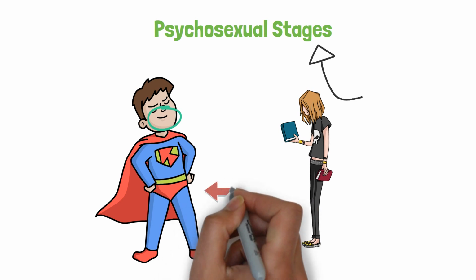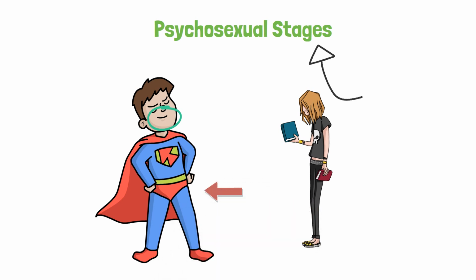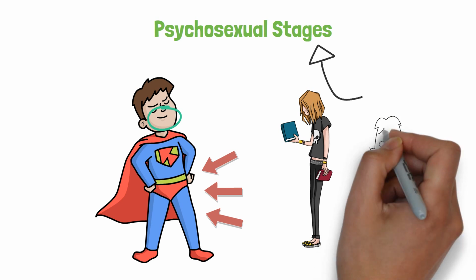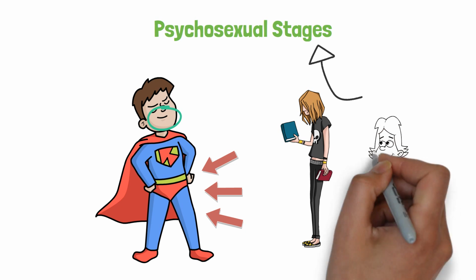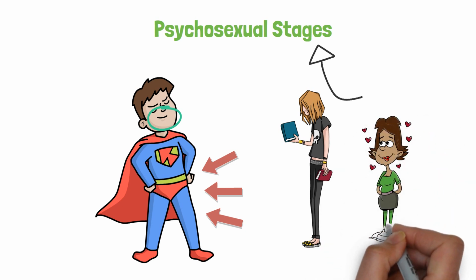Anal stage. 1 to 3 years. The focus is on the anus. Toddlers get pleasure from controlling their bowel movements. Phallic stage. 3 to 6 years. The focus is on the genitals. Children become aware of their bodies. Latency stage. 6 to puberty. Sexual feelings are dormant, and children focus on other activities like school and friendships. Genital stage. Puberty onwards. The focus is on mature sexual relationships.